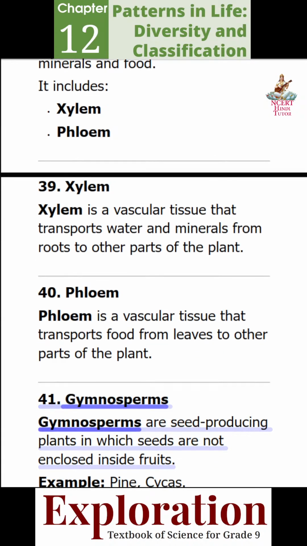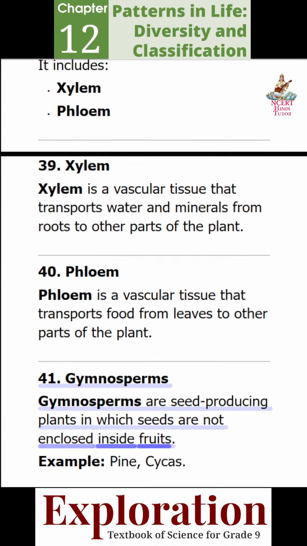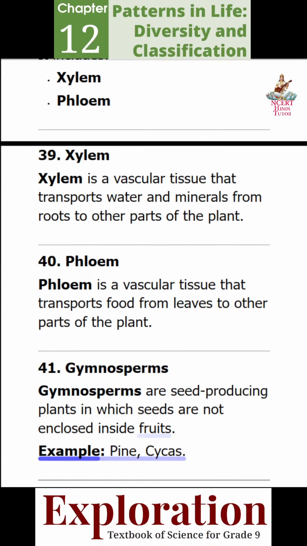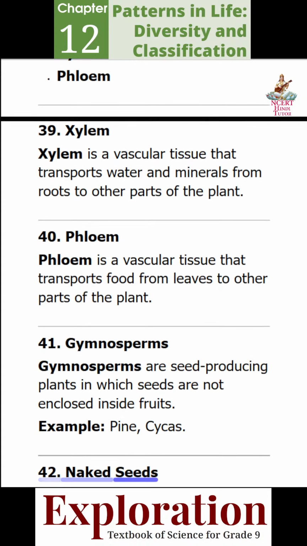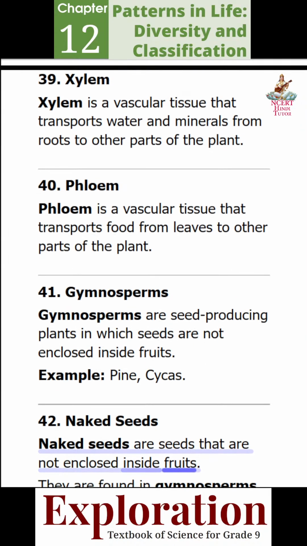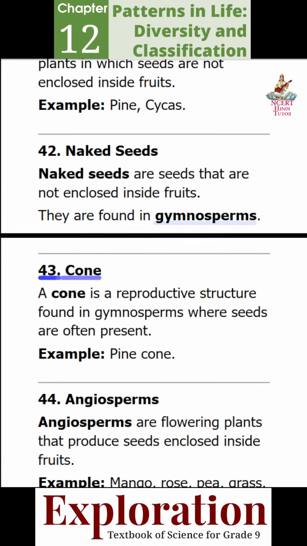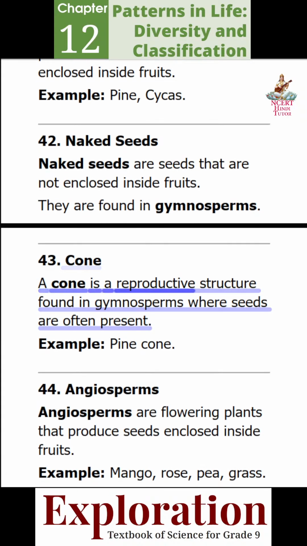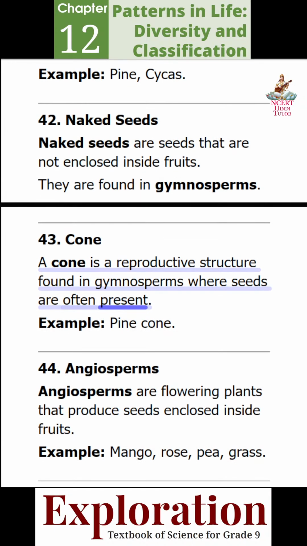41. Gymnosperms. Gymnosperms are seed-producing plants in which seeds are not enclosed inside fruits. Example: pine, cycas. 42. Naked seeds. Naked seeds are seeds that are not enclosed inside fruits. They are found in gymnosperms. 43. Cone. A cone is a reproductive structure found in gymnosperms where seeds are often present.